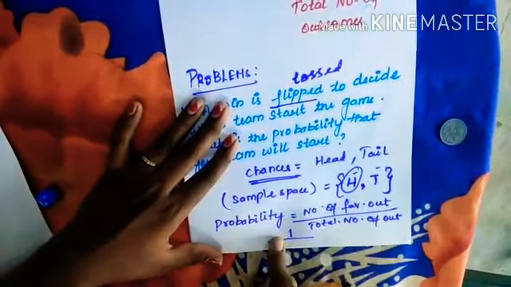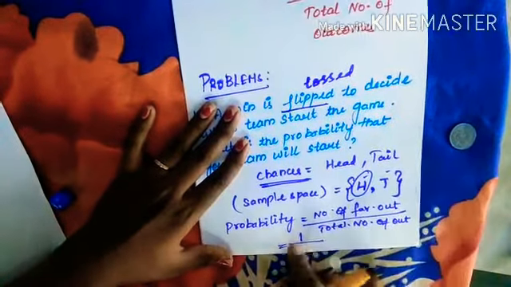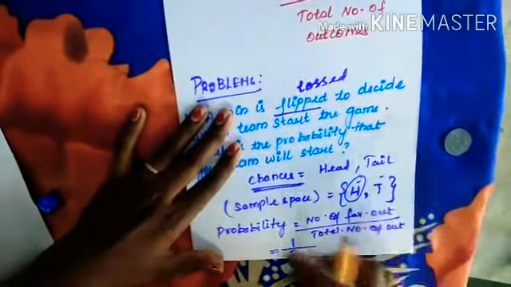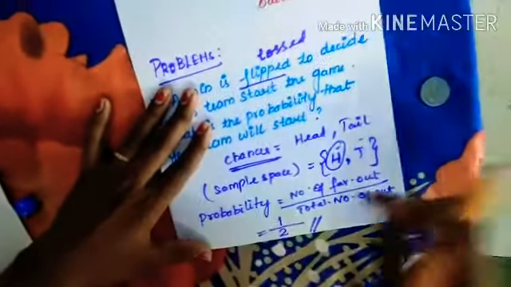If you choose head, your favorable outcome is 1. If you choose tail also, your favorable outcome is 1. Okay. So 1 out of the total number of outcomes, which is 2. So 50% you get head and 50% you get tail, half. Okay. Next, let us see the next problem.